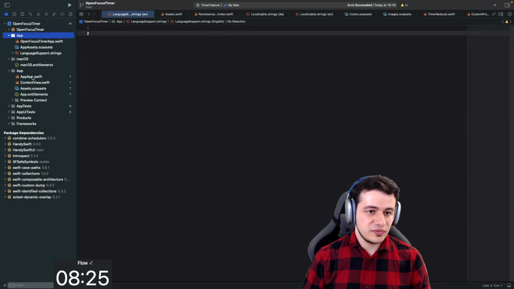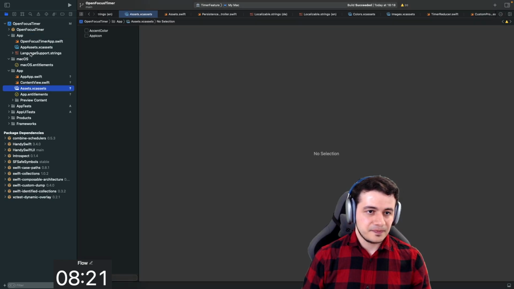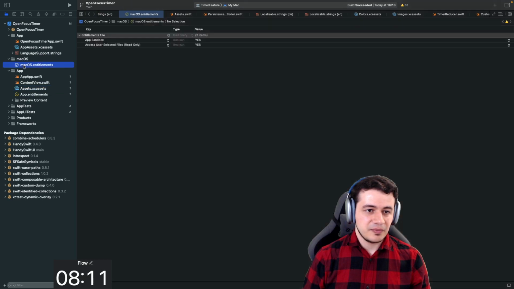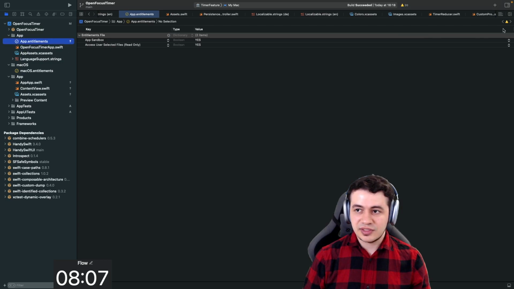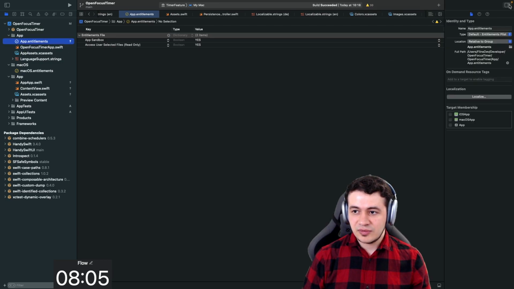So we can just move these files around. App assets, it's good that we had a different name for that. Open focus timer app. App.entitlements. I think we just need that for macOS. But maybe we just move it here and we just link it on macOS.